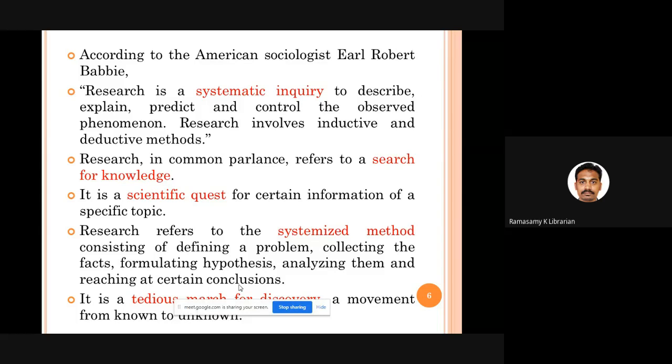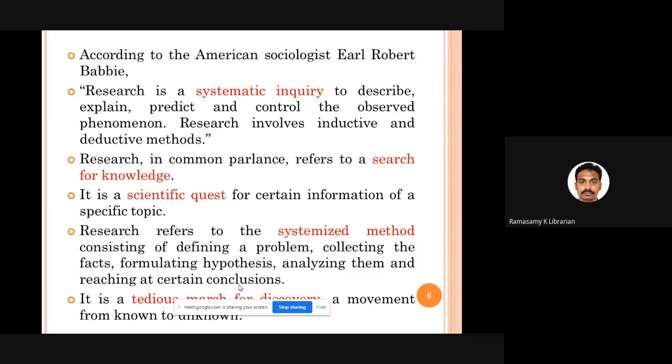And what are we going to do in this inquiry? We are going to either describe or explain or predict some phenomenon. Let it be any phenomenon, an individual, a situation, a behavior, a happening, an occurrence, anything can be described, explained, or even you can predict. Using research, you may predict what would happen to this particular kind of situation in future.